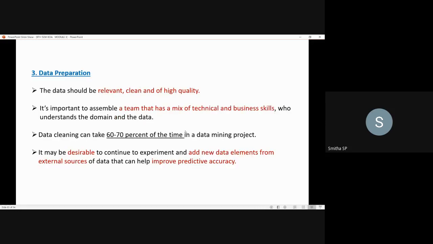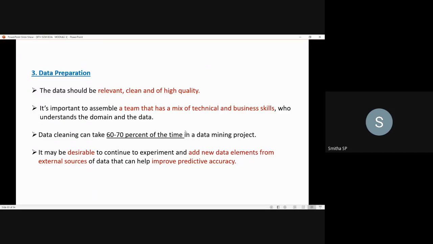Next, the third step is the data preparation. You know that you have learned this concept, that is cleansing of data and all. Before you insert the data into the data mining process, you should prepare the data for the data mining. Preparing the data in the sense, you have to cleanse the data, and whatever missing values are there, all those things need to be filled out. You have learned in the previous sessions about it. So now the third step in this CRISP-DM cycle is data preparation.